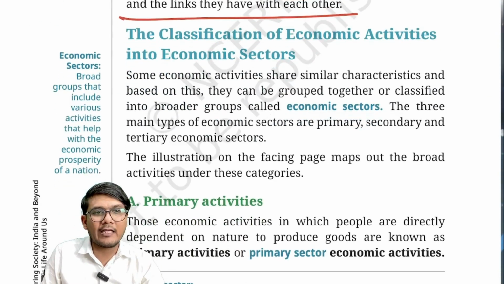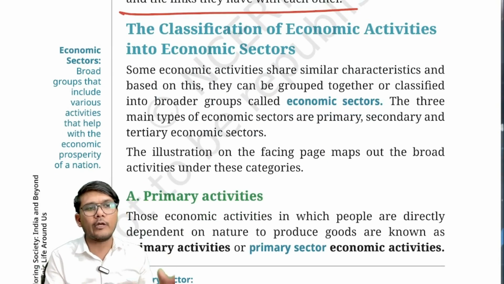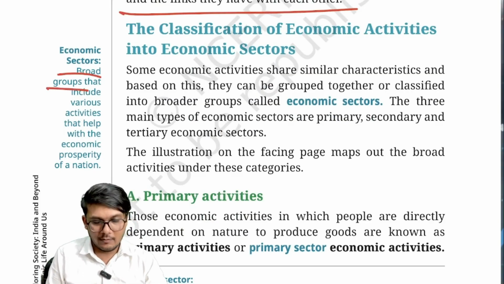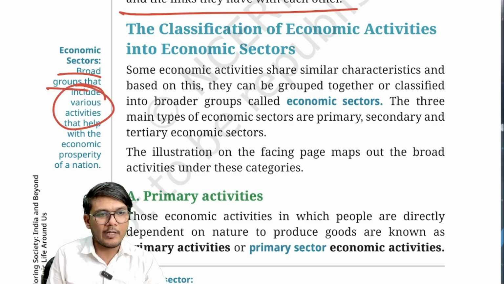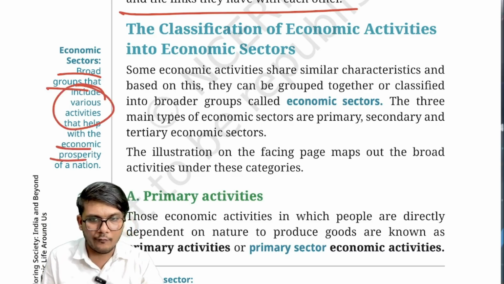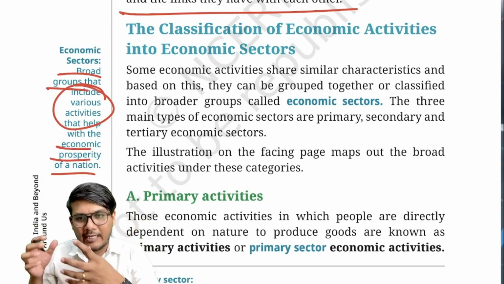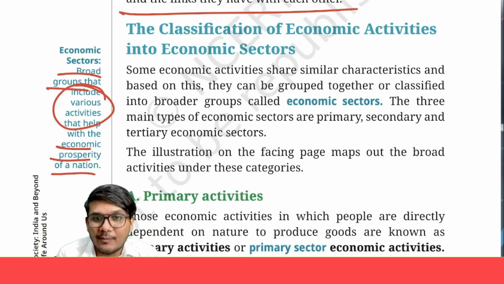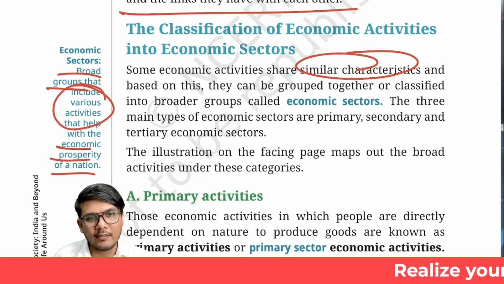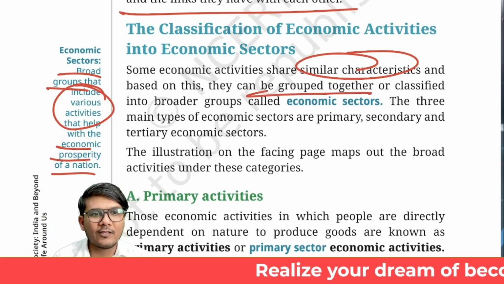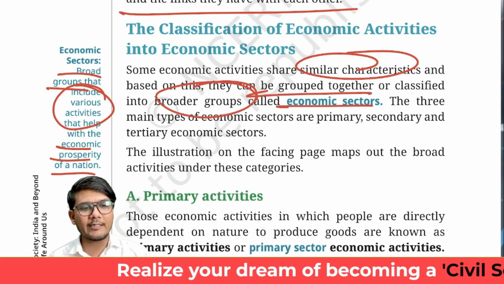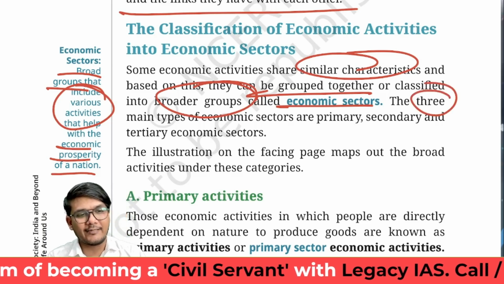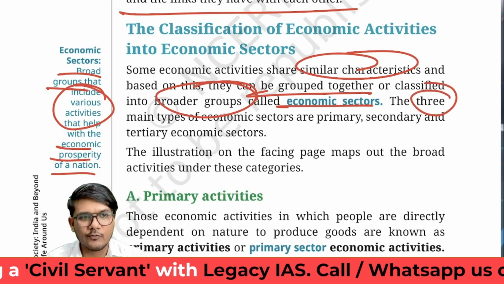So when we classify the economic activities, we will group them into economic sectors. What are these economic sectors? These are nothing but broad groups that include various activities that help with the economic prosperity of a nation. Various similar activities get added into a single sector. The activities that share similar characteristics can be grouped together and hence classified in a broader group, which is known as the economic sector, right? Now, in the economy, there are three main types of economic sector: the primary, the secondary, as well as the tertiary.